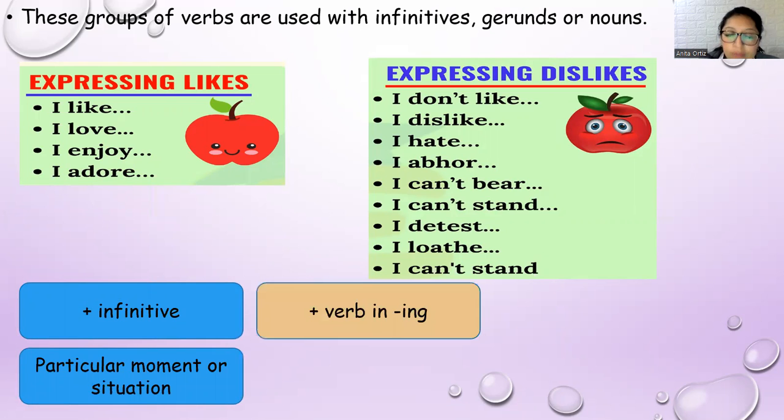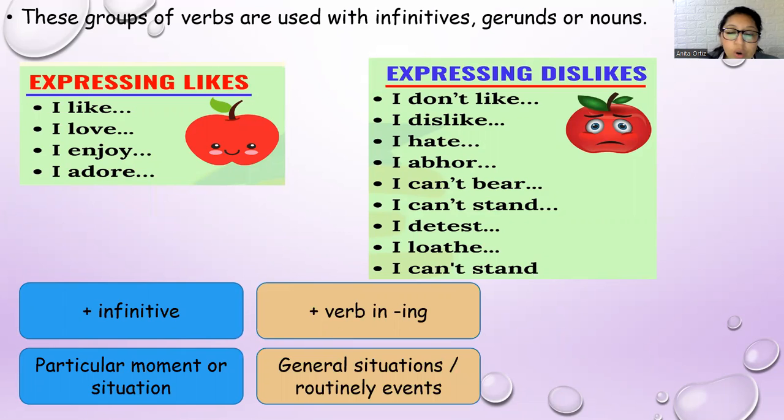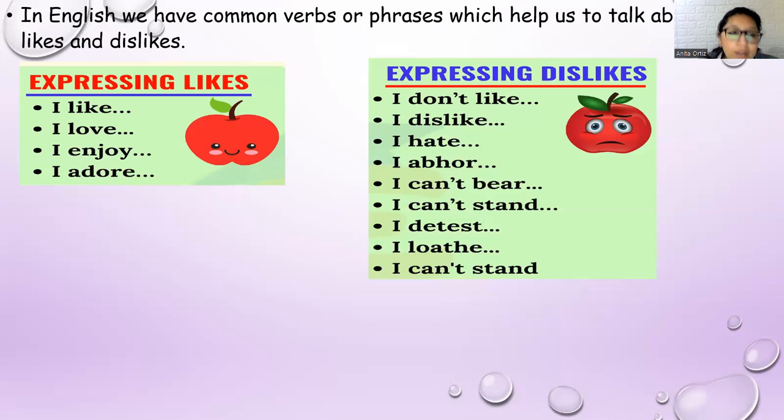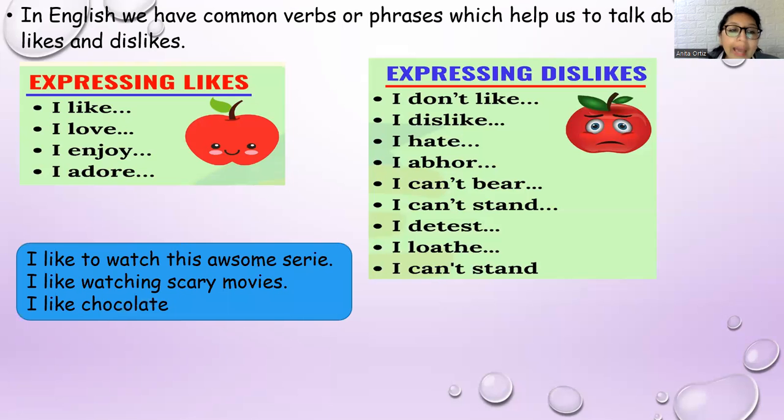Also, with these kinds of verbs we can use a verb in ing, which is used to talk about general situations or routine events. Or we can use these verbs with nouns. In this case, for example, chocolate, ice creams. Now we have to look at some examples, okay? Look at these examples. I like to watch this awesome series. I like watching scary movies, or I like chocolate.